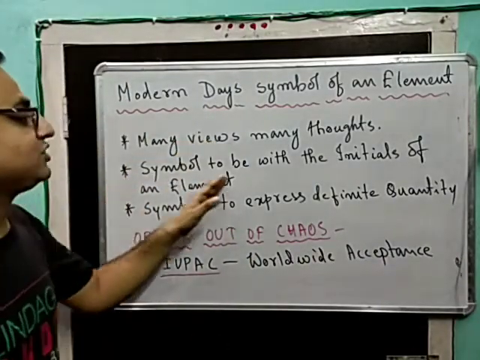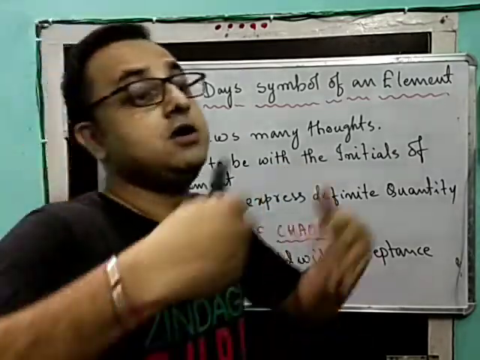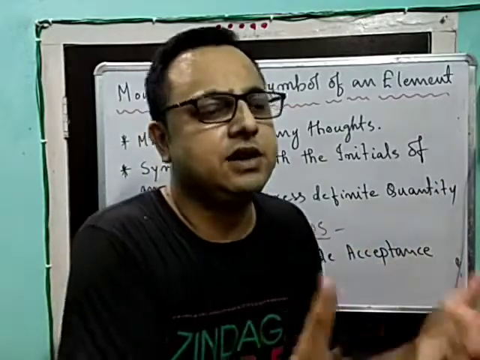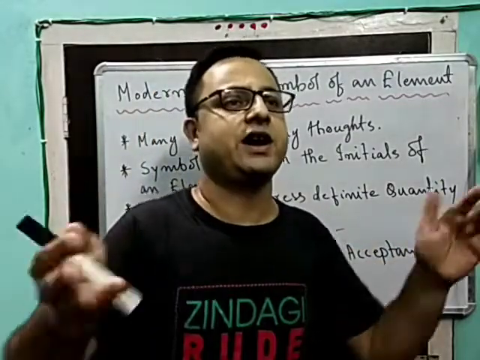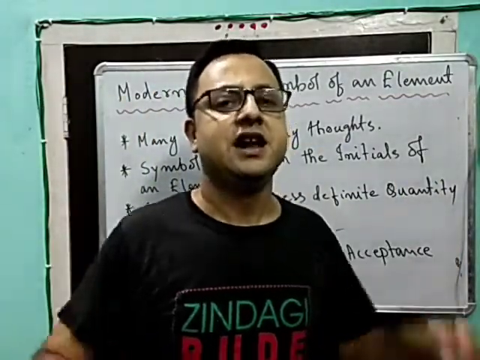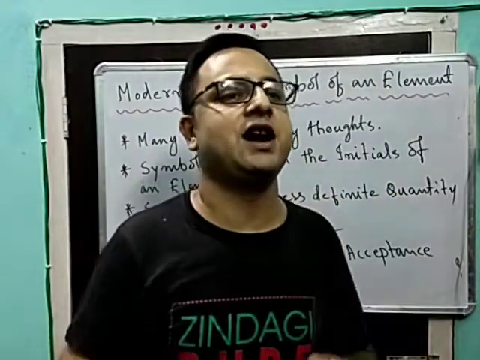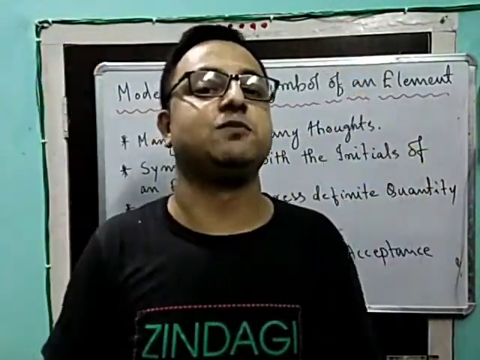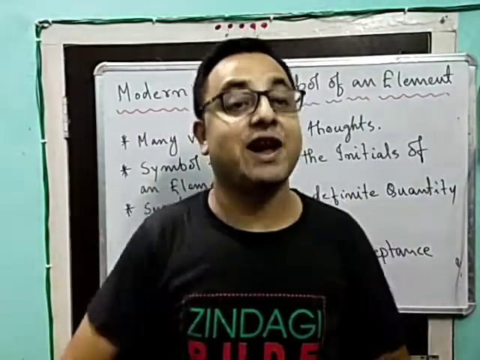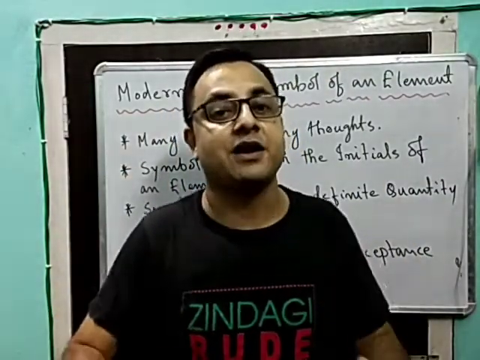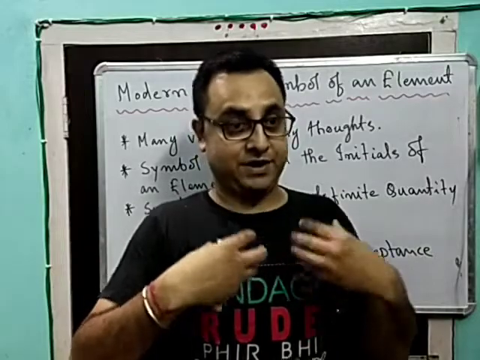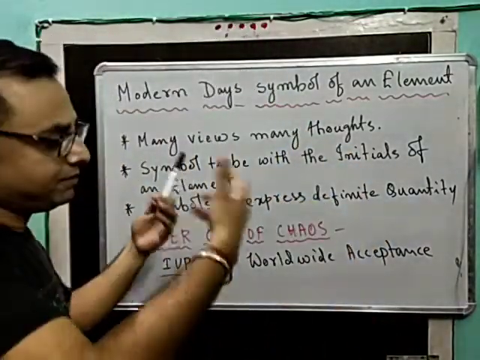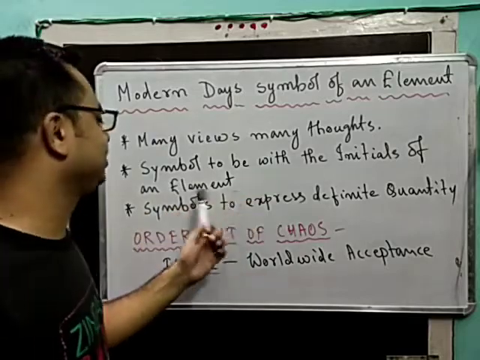Next, you see, symbols to be with the initials of an element. Some people came out with newer thoughts and said, okay, forget about all these quarrels. Let us come to the basic point we are discussing: we are finding out an element. We should focus more on the element and express it not with our own personal likings, but with respect to the element. Many said the symbol should be with the initials of the element.